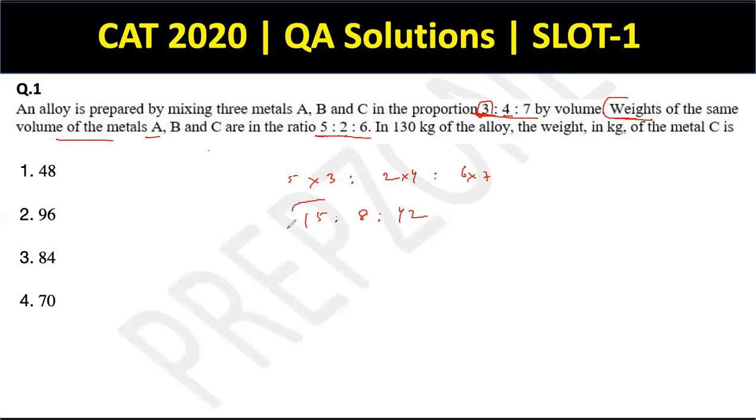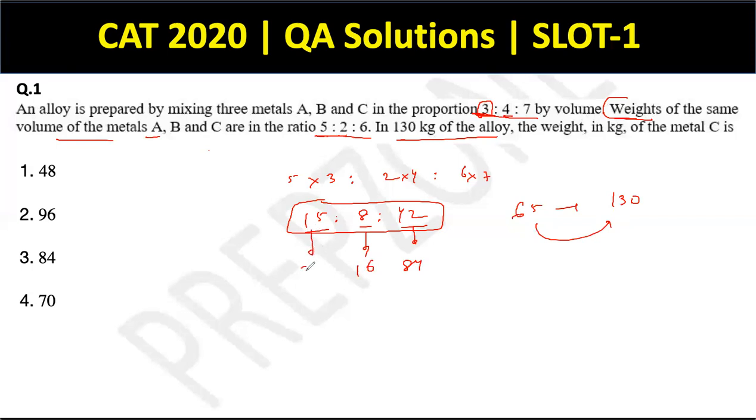So this is the final ratio in which those 130 kgs of the alloy are to be divided into metals A, B, and C respectively, right? And from now on, it's a very simple ratio question. 130 kg means 42 plus 8 plus 15, which means 65. So 65 is actually 130, so this is getting doubled. So everything will get doubled. So this will be 84, this will be 16, and this will be 30. So what is the answer to the question? Metal C is what is asked, so it's 84 kgs, and hence my answer is option 3.